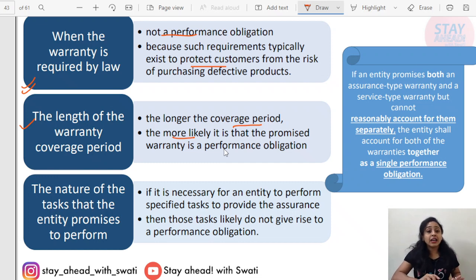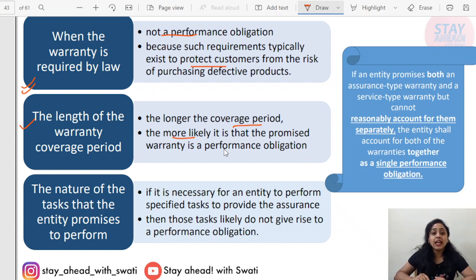But on the other hand, there is a 10-year warranty. 10 years is a large term, and the longer the term, there are higher chances that the customer will come and claim the warranty. The entity might have to perform the promised warranties.